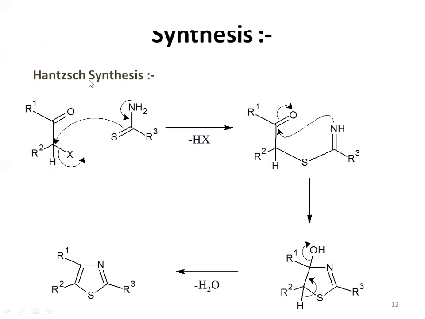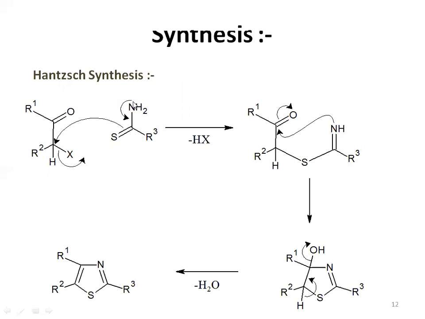Hantzsch synthesis is nothing but a ring formation synthesis. In the end, we will get a product containing a ring, a heterocyclic compound. Let's see. First, we take one ketone compound. Again, we add a second reactant. There are 2 reactants. What will happen? This carbon atom will attack this carbon atom, and this halogen, that is X, will be removed.